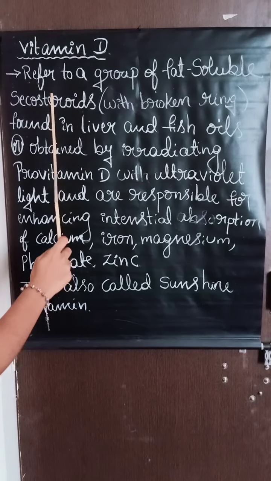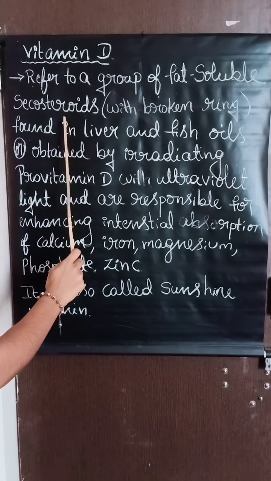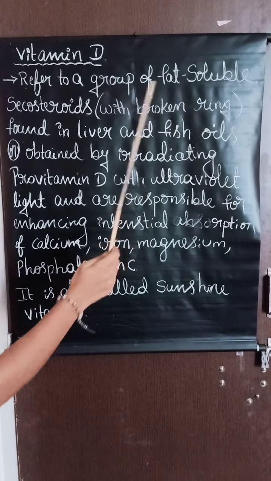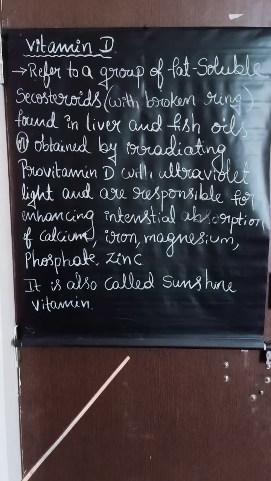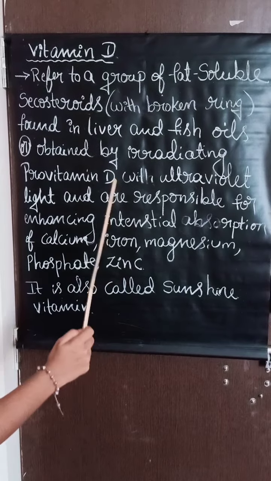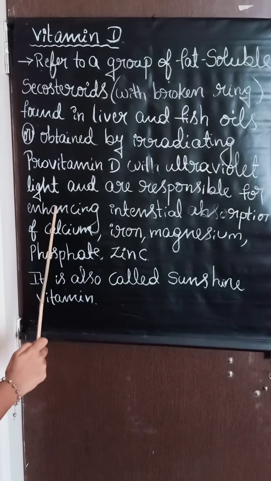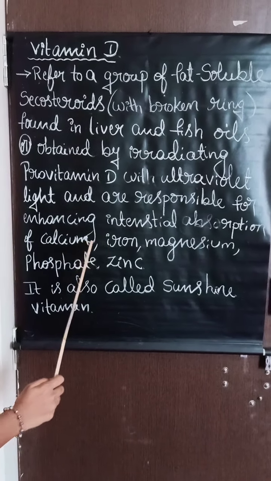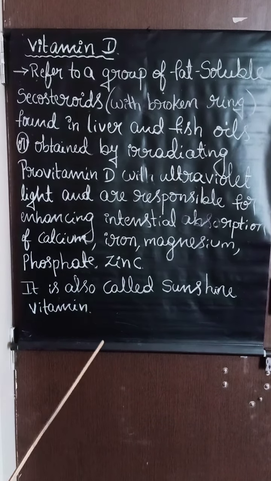So it is referred to as a group of fat soluble corticosteroids. Cortico is also a type of steroid with a broken ring, which is found in liver and fish oils. It is also called the sunshine vitamin because it is obtained by irradiating provitamin D with ultraviolet light, and it is responsible for enhancing intestinal absorption of calcium, iron, magnesium, phosphate and zinc. So it is called a sunshine vitamin.